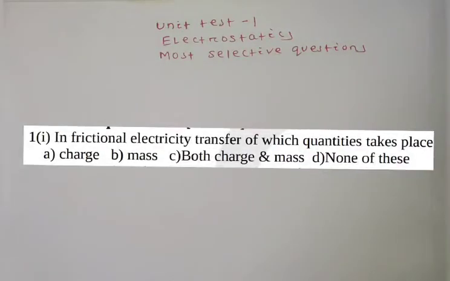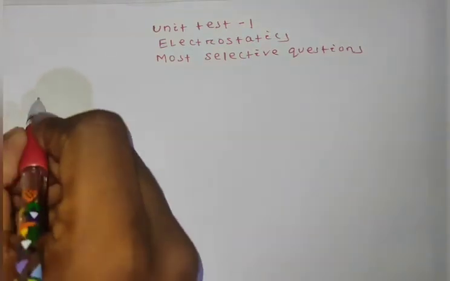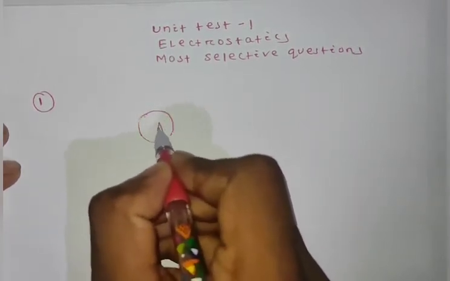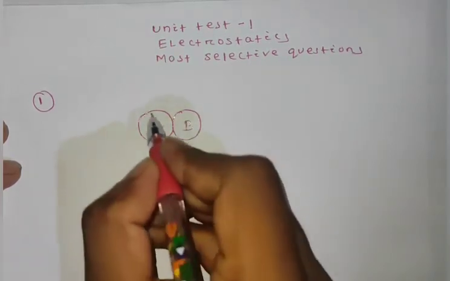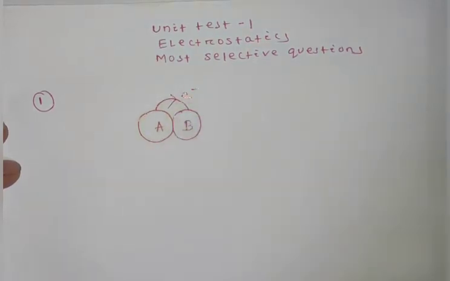So in section A, the first question was, in frictional electricity transfer of which quantity takes place. I am repeating the question, in frictional electricity transfer of which quantity takes place. We know when a body A rubs with another body B, then electron transfer takes place from one body to another body.